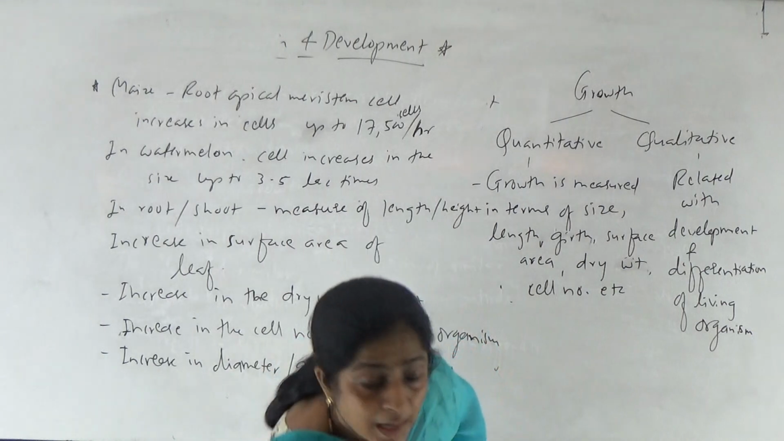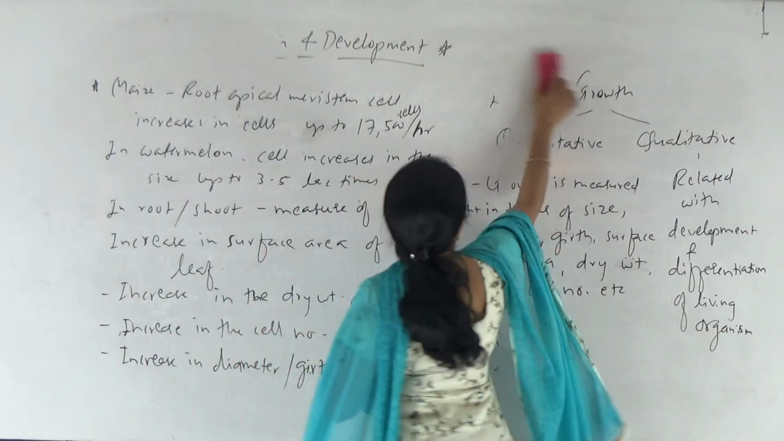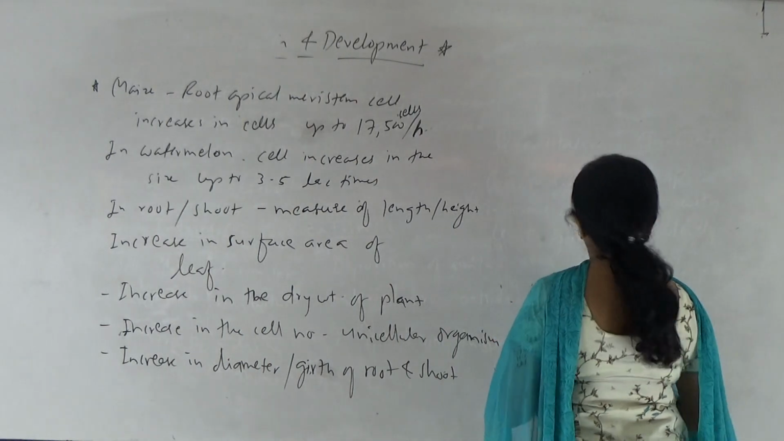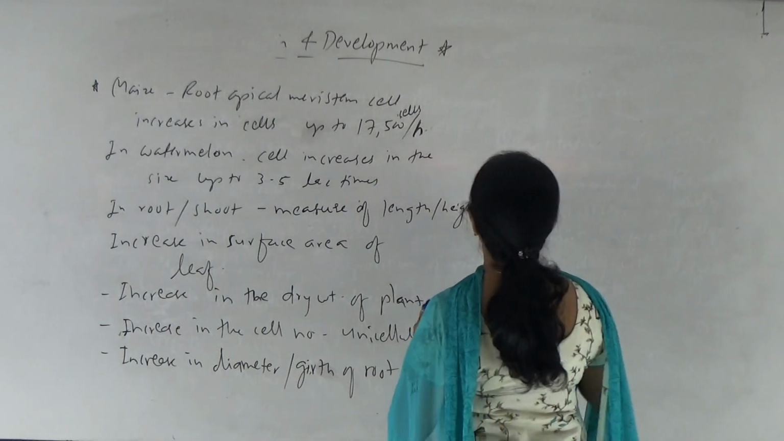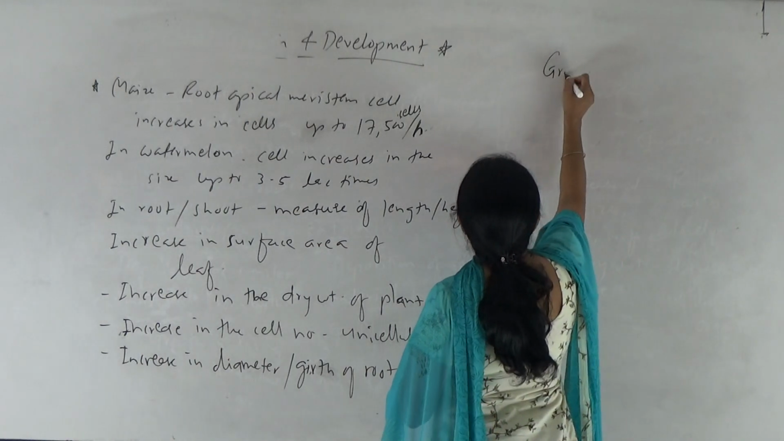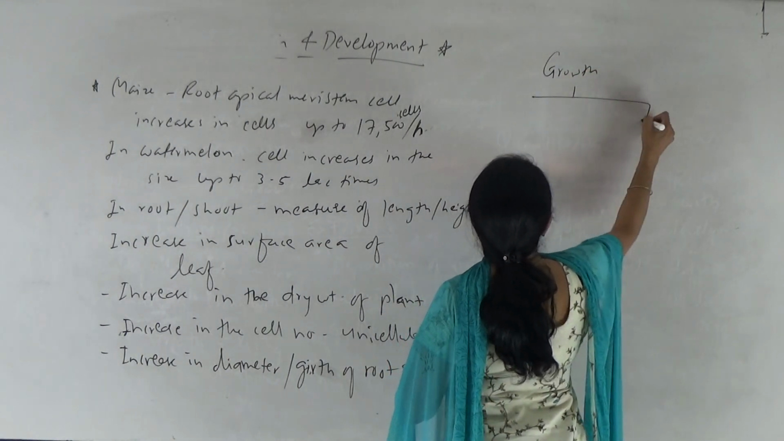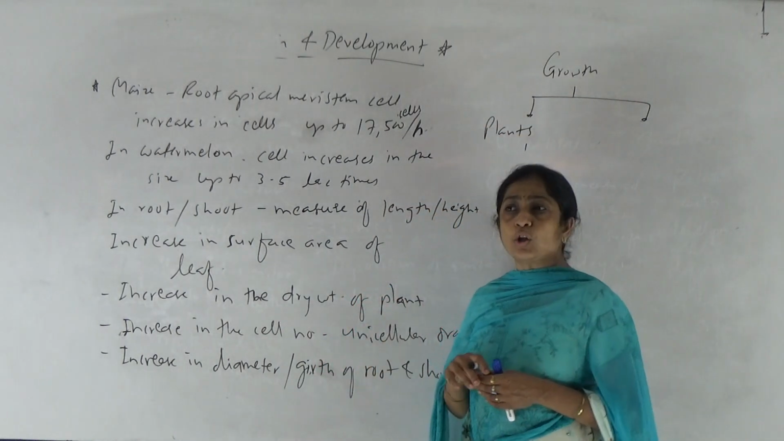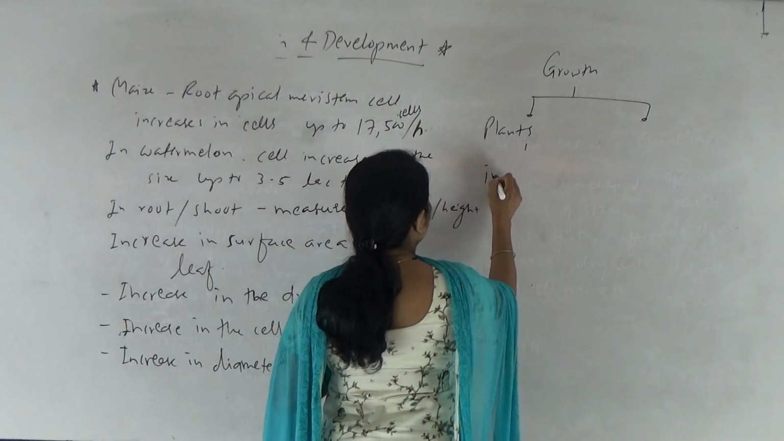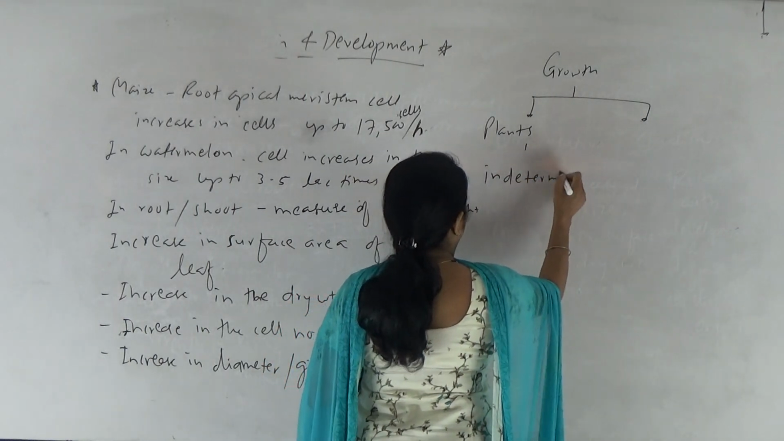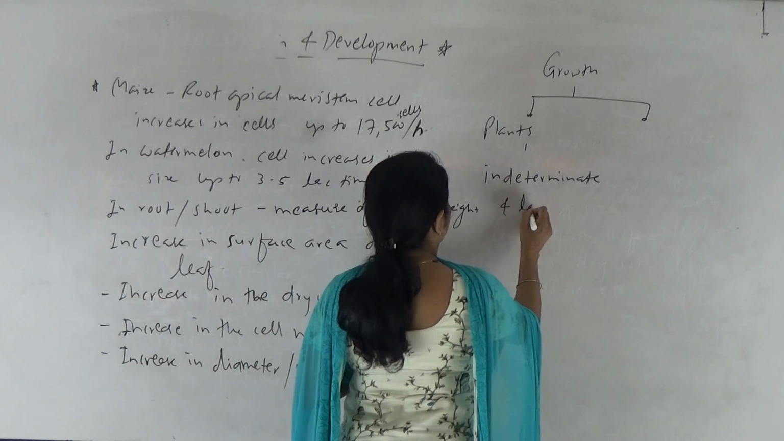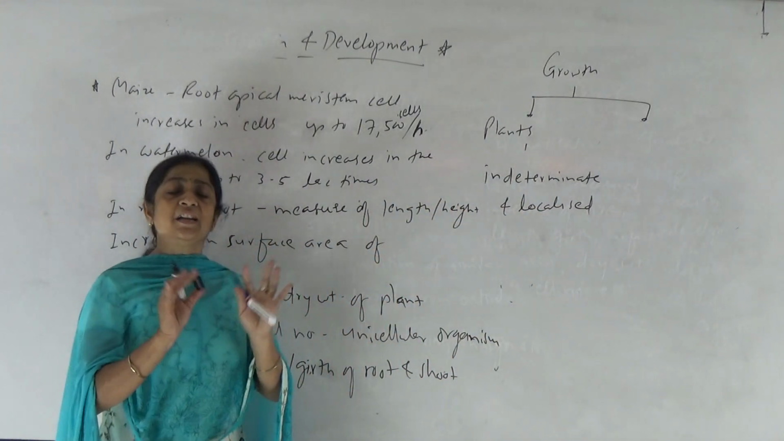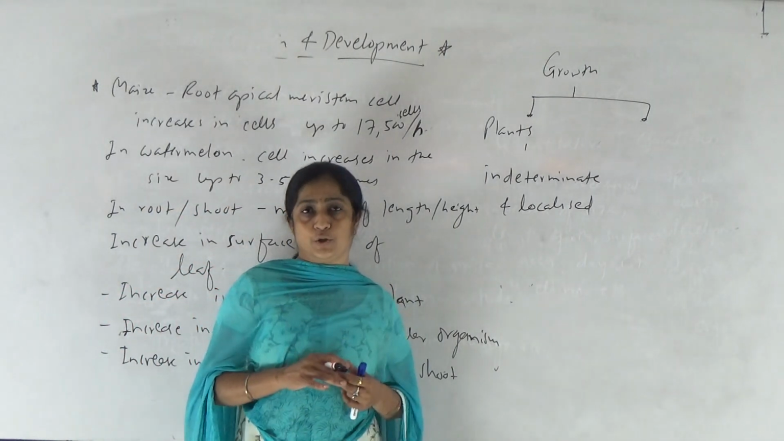Is it clear? Now, when we observe the growth in plants and in animals, we may observe some basic difference, right? So what are the basic differences in the growth? So growth in plants and in animals, especially in plants. In plants, growth is generally indeterminate and localized. In plants, the only dividing tissue which is present is meristematic tissue.